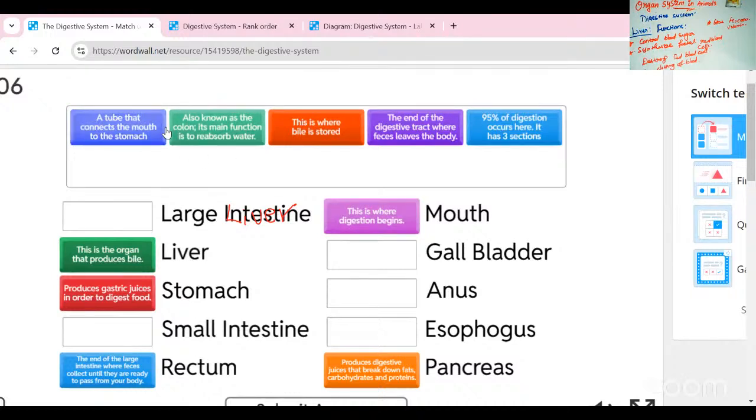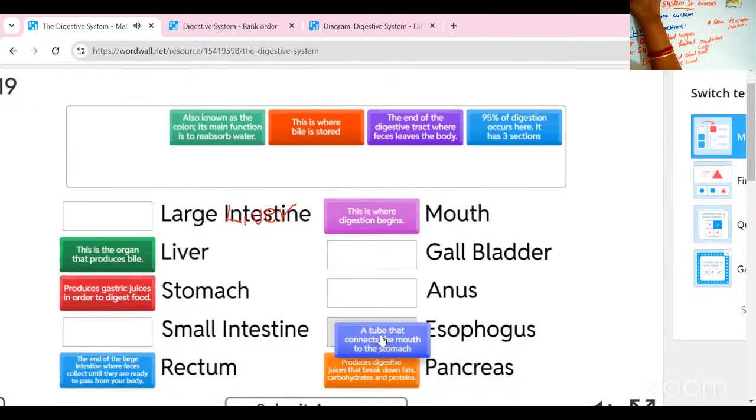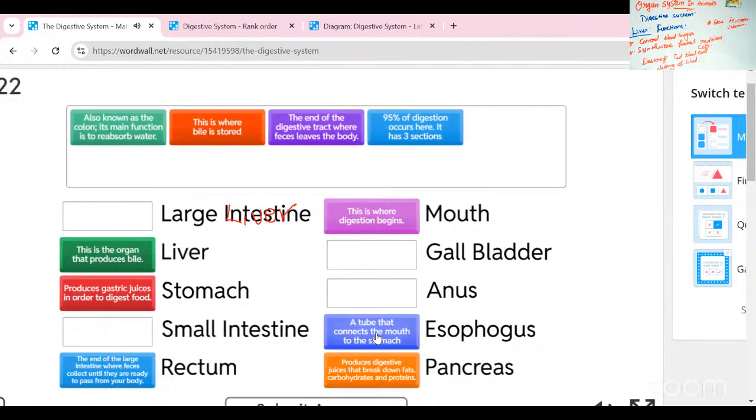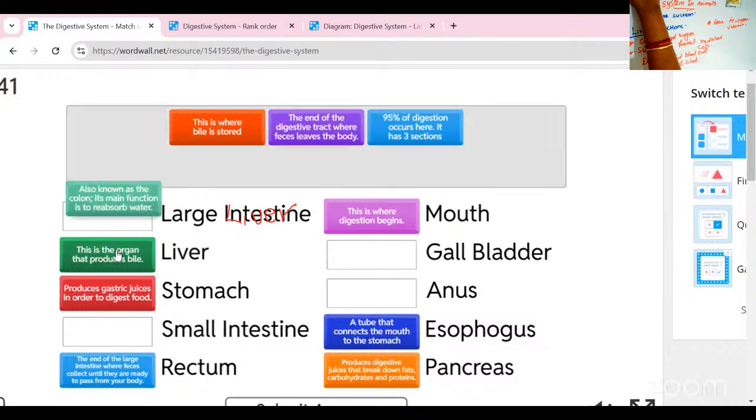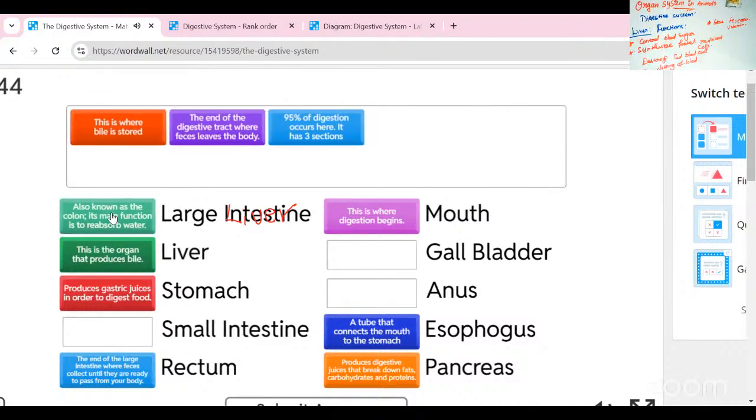Then a tube that connects the mouth to the stomach. The tube that connects the mouth and stomach is, yes, the esophagus. Next, also known as the colon, the main function is to reabsorb the water. Which part reabsorbs the water? Yes, the large intestine only reabsorbs the water.